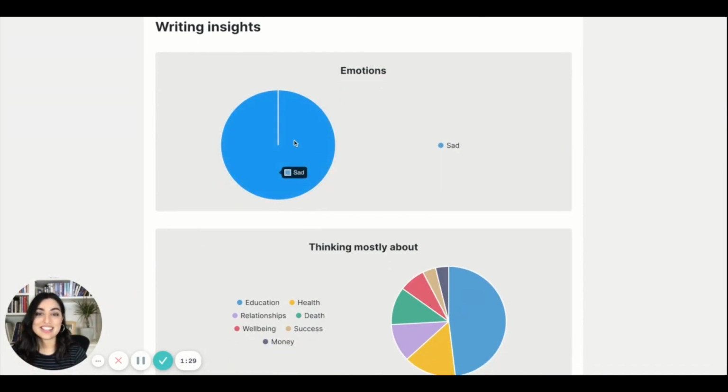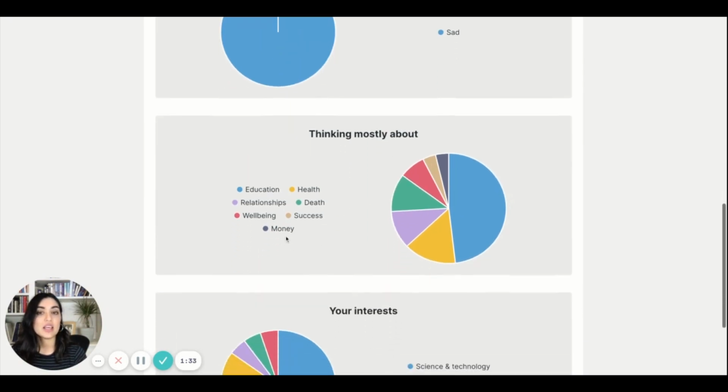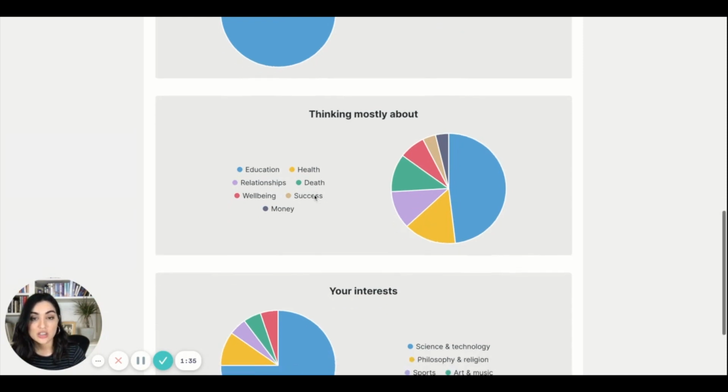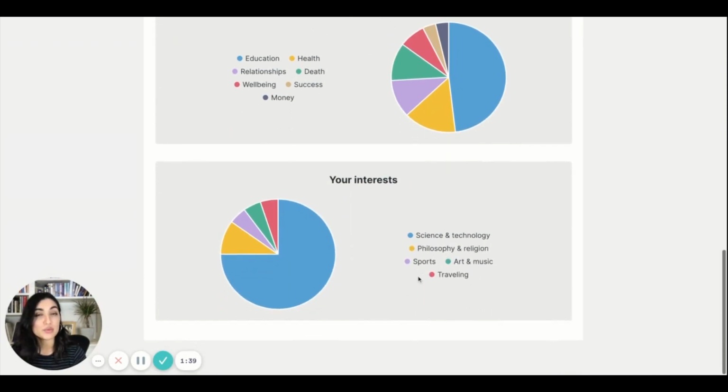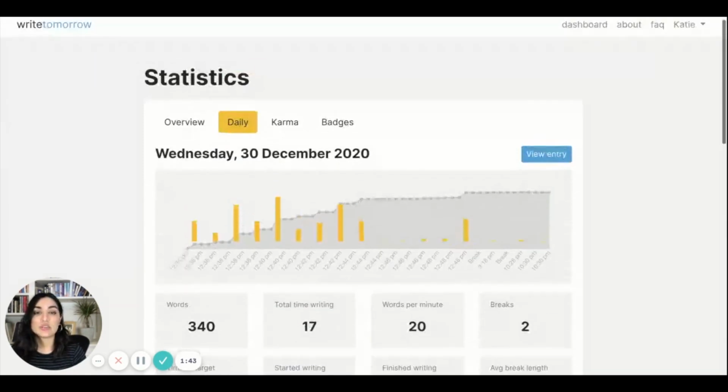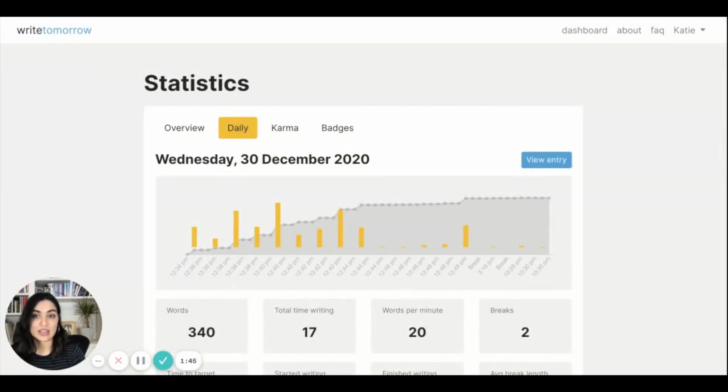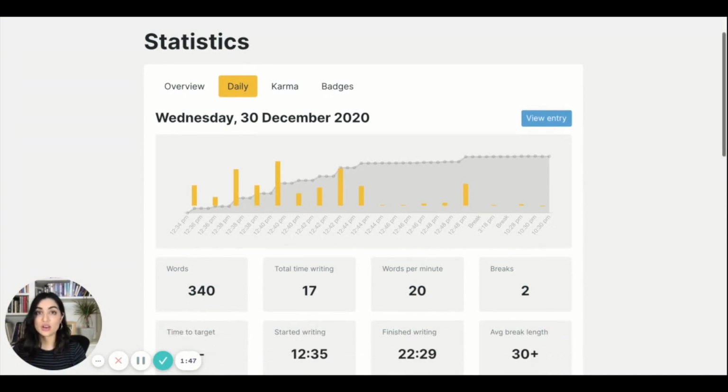So obviously, on this section, I was feeling quite sad that day. I was thinking mostly about education, and mostly about science as well. I probably was writing about the uni course that I'm on at the moment. And that's really the overview of what you'll be looking at. So you can do that across each day.